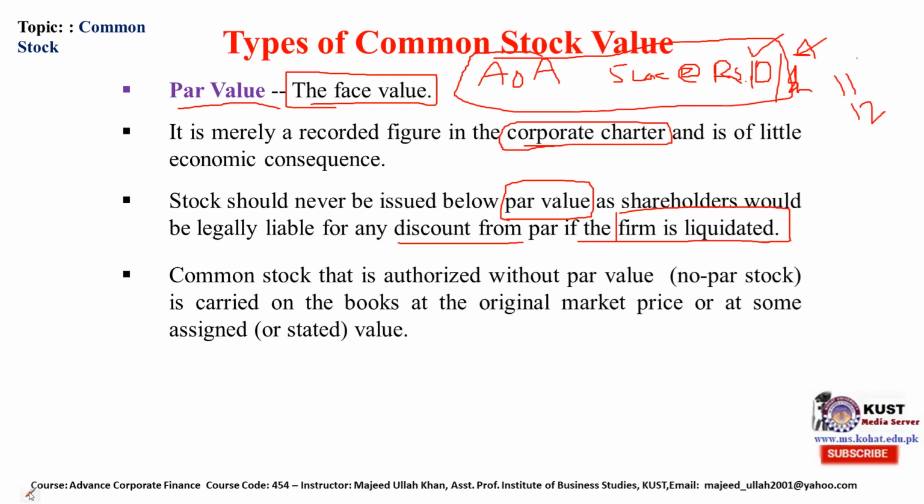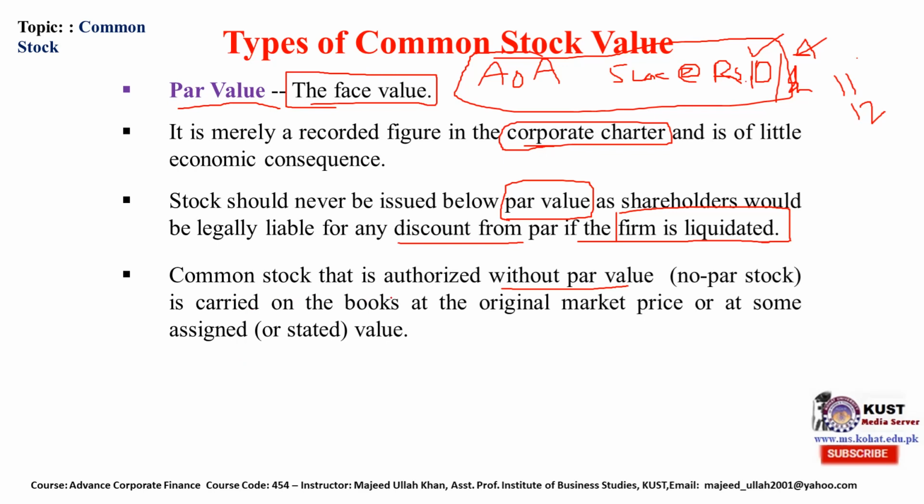Common stock is authorized without par value. No par stock is carried on the books at the original market price or some assigned stated value.